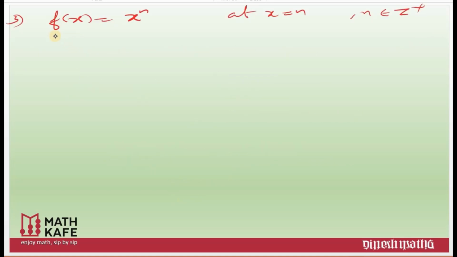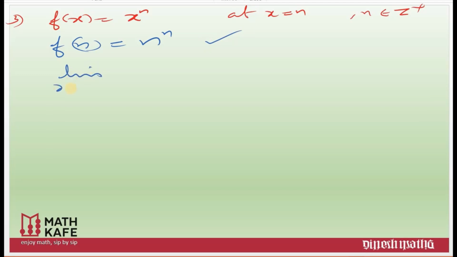Let us see the third example. We need to check the continuity of the function f of x is equal to x raised to n at x is equal to n, where n is a positive integer. Same like the previous one, clearly f of n is defined because it is n raised to n. If n is a positive integer, n raised to n is also a positive integer.